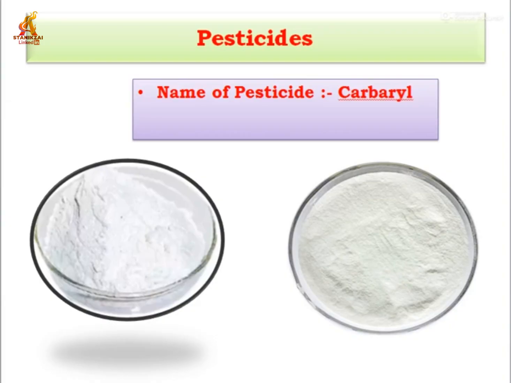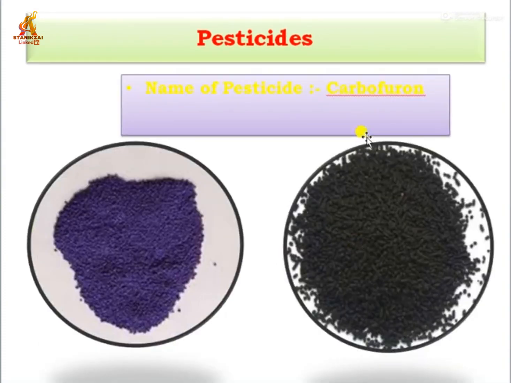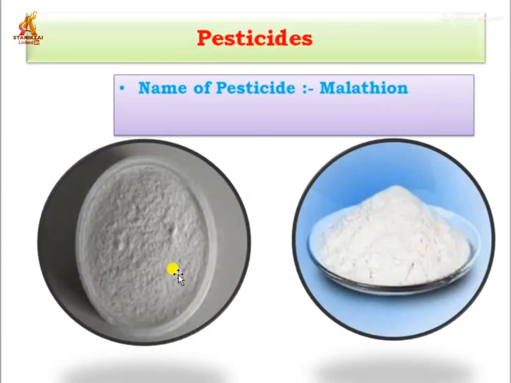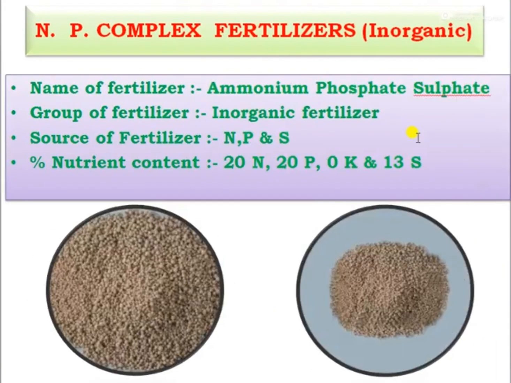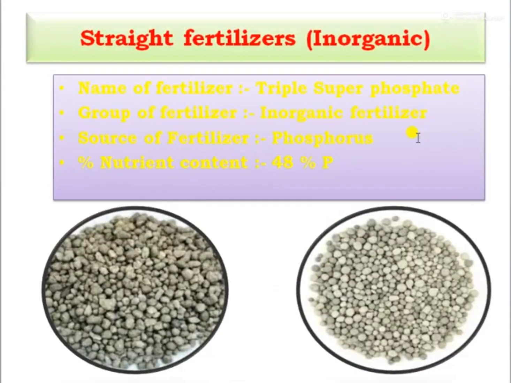And we can see the next group, that is pesticides. The most popular pesticide is carbaryl. This is carbaryl, and next one is carbofuran. This is black colored carbofuran, and then next one, malathion. This is the detailed practical regarding the identification of fertilizers and pesticides. Thank you.